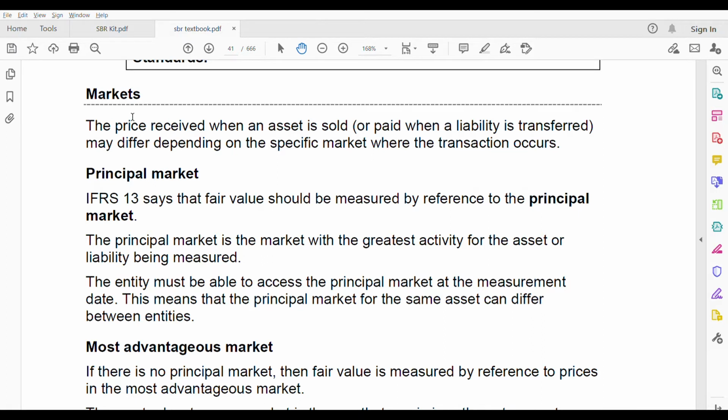Now, two things you need to understand. One is known as the principal market, one is known as the most advantageous market. Under fair value, what is this? We'll go through it now.